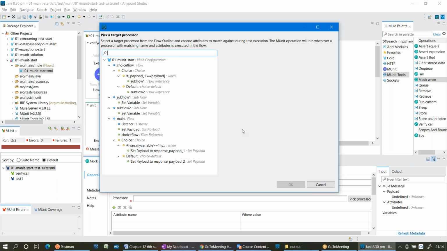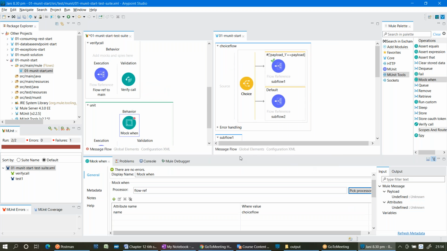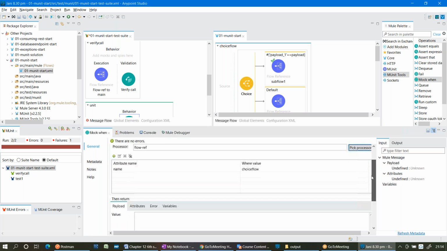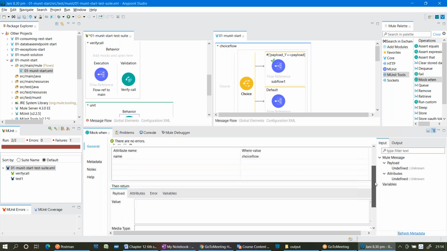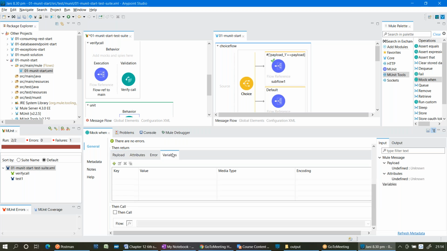In the main flow, the third one. Yes. Double click on that, select the name. Perfect. So yeah, I just picked that processor. Okay. Flow reference is the processor and choice flow is the name. Now, what am I expecting in return from the choice flow? The set variable value. So variables I'm expecting, right?